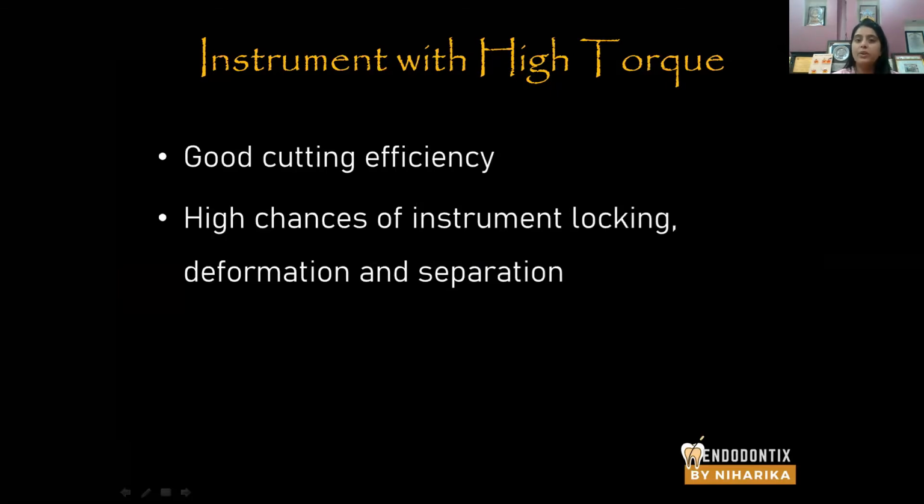But what is going to happen when you cut inside the canal? Suddenly, at one point, the file may bind itself, or the tip of the file may get locked inside at any point on the radicular dentine. So at that particular point, the instrument may lock, the instrument may deform, and the instrument may separate. Why does deformation occur?